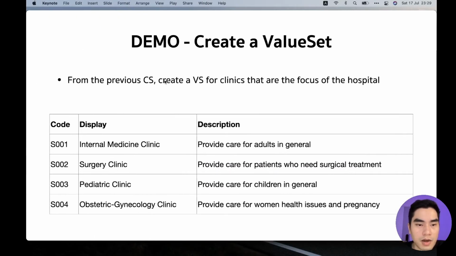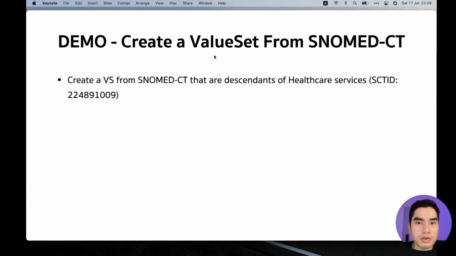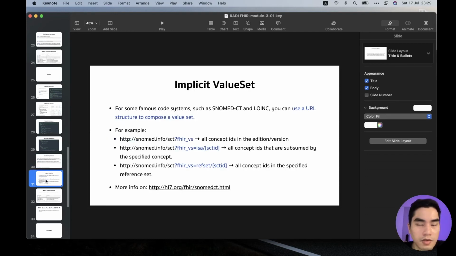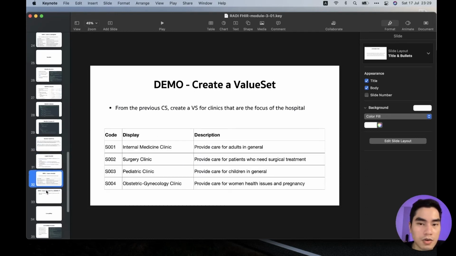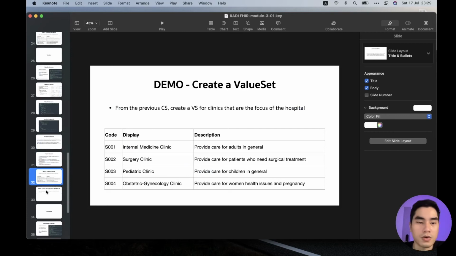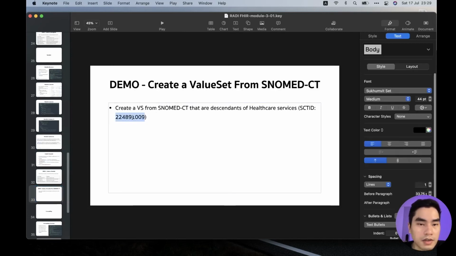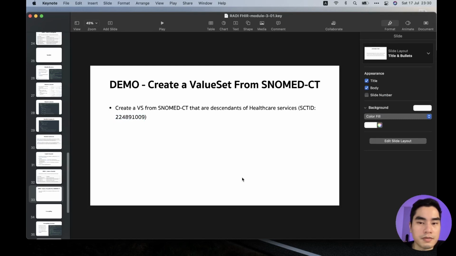The next one is, I will show you how to create a value set from SNOMED CT, from a standard code system that has a lot of codes inside. Now we will use a filter. I will create a value set from SNOMED CT that is the children of one concept, healthcare service.